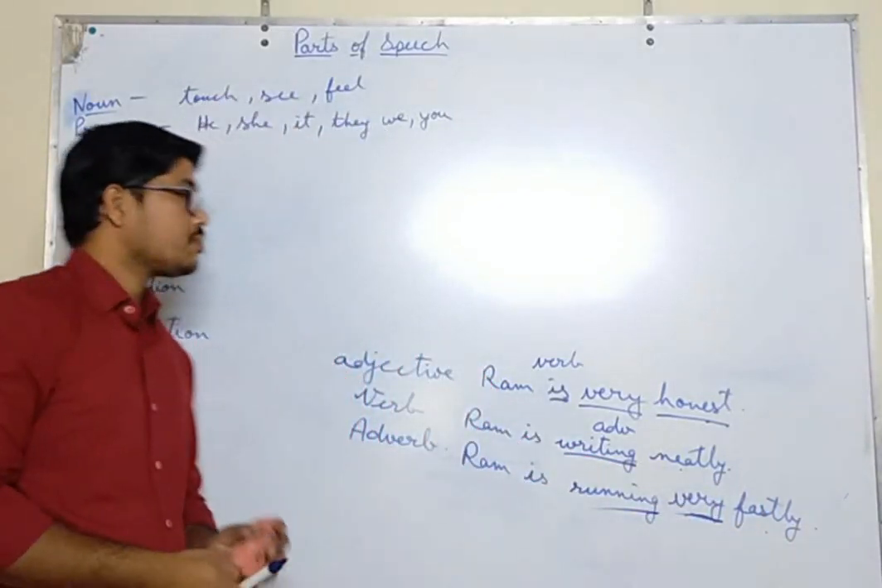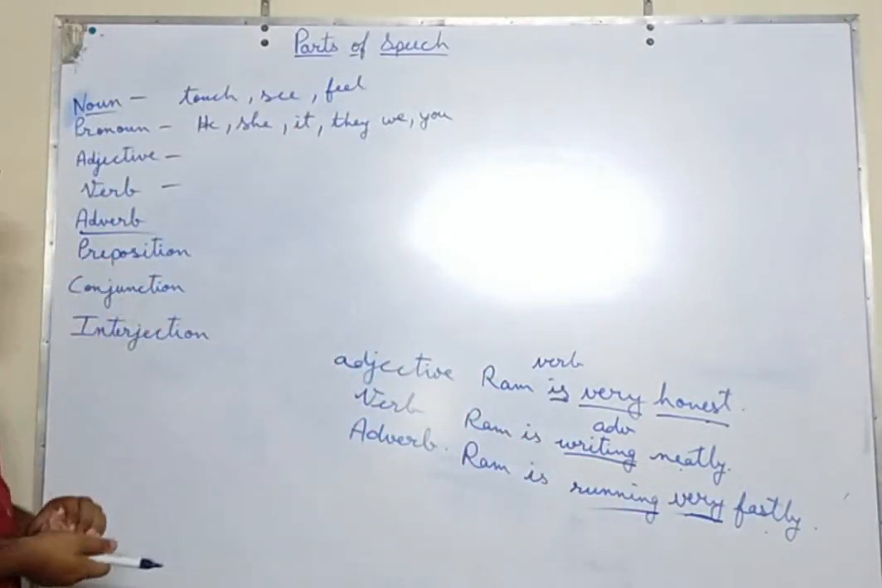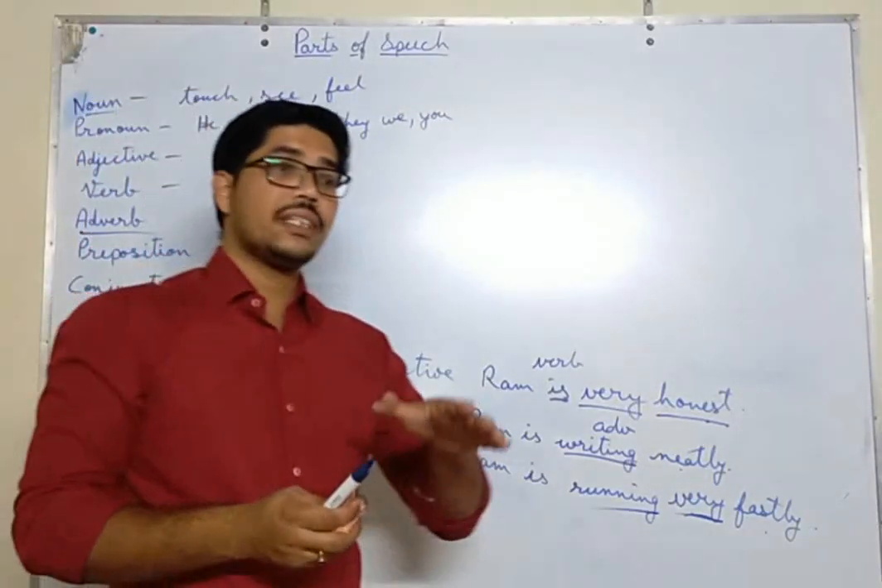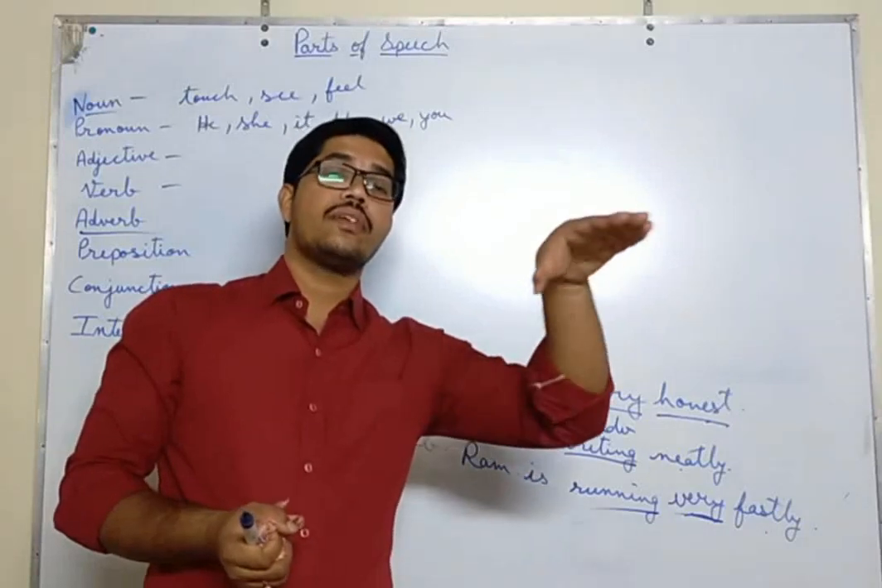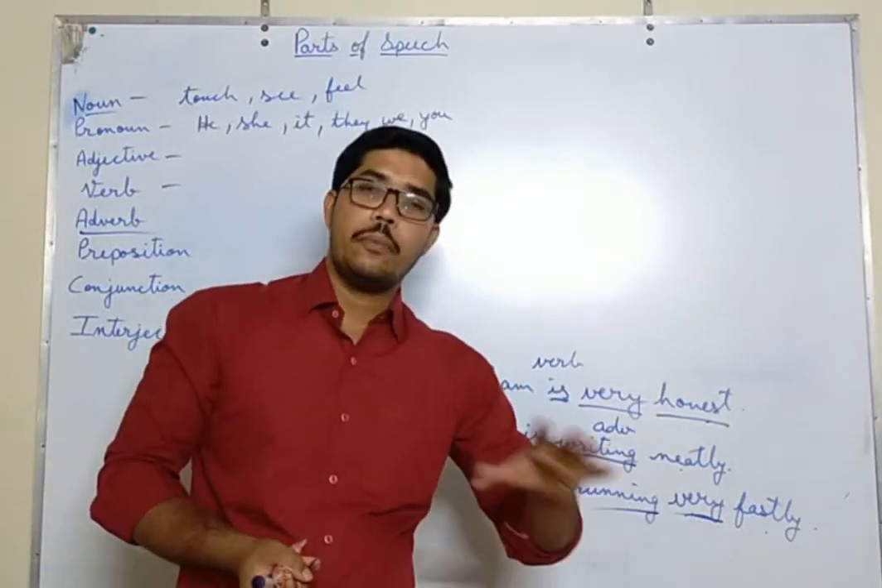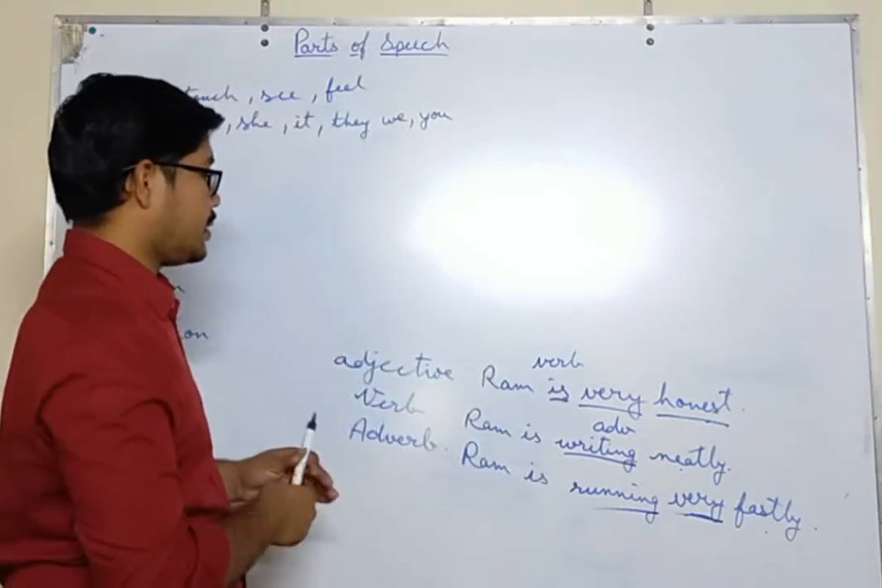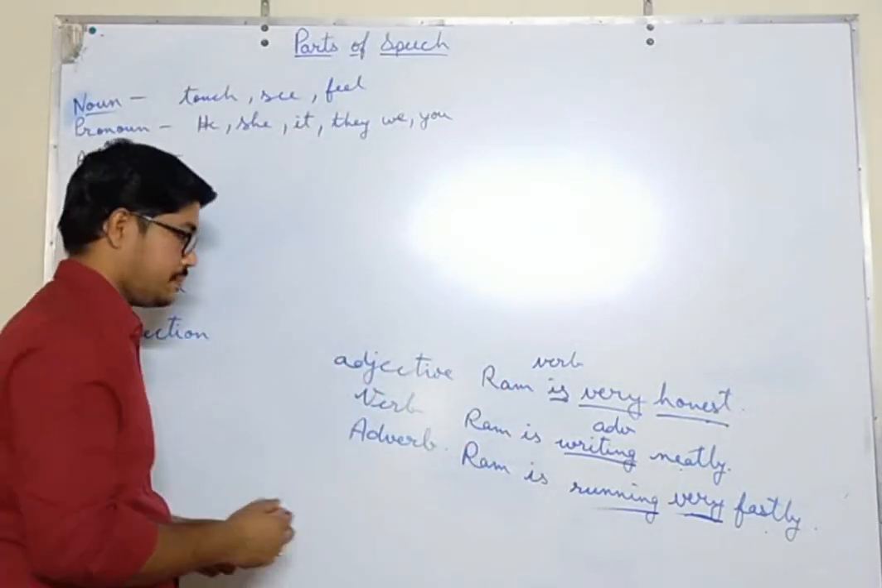Okay. So now the next thing, that is preposition. Now what is a preposition? A preposition is a word that gives us information about the position of a noun and pronoun. Position, direction, place. These words, let us see.